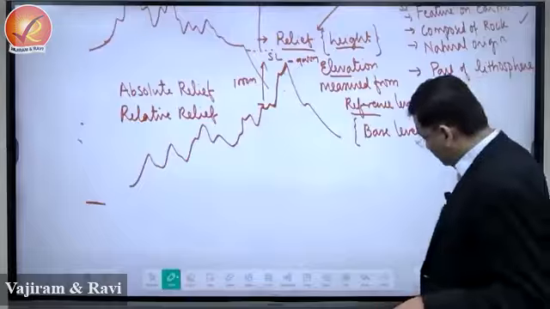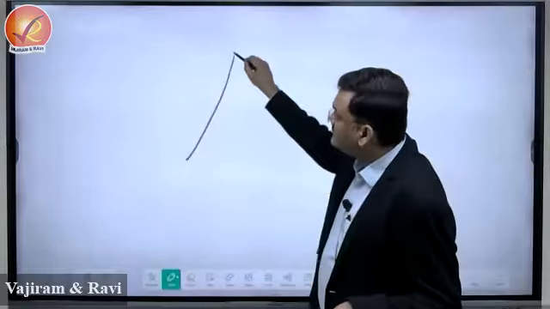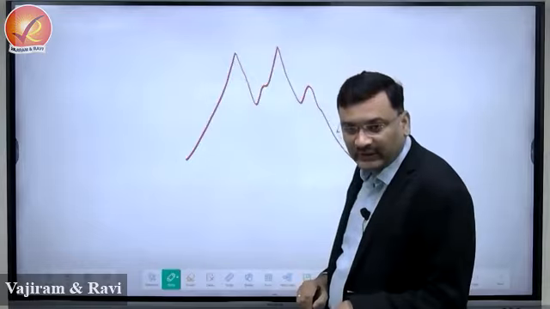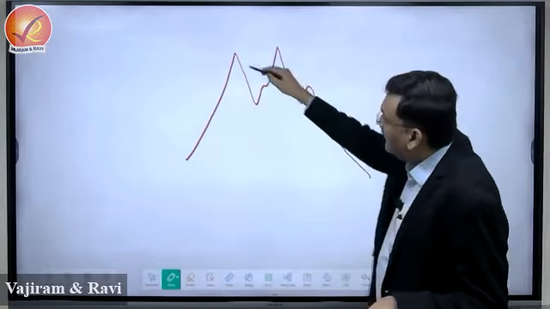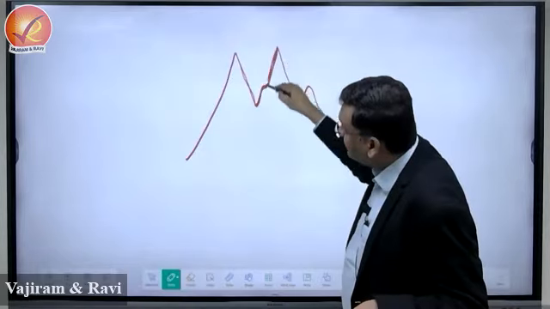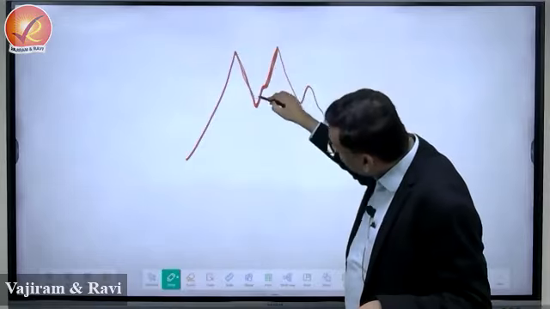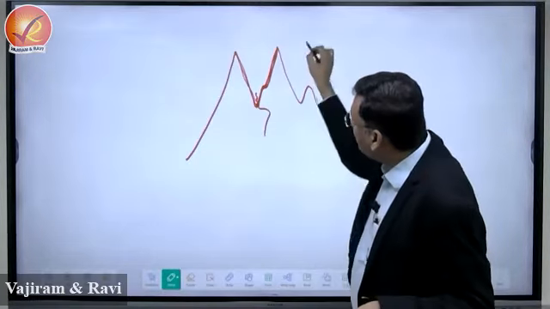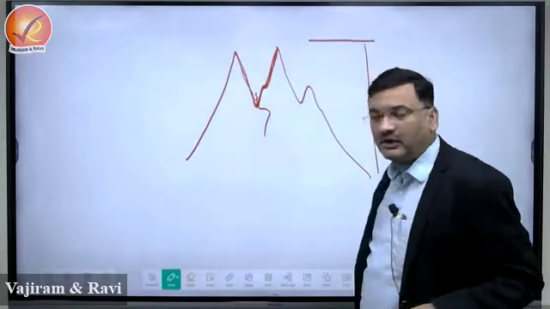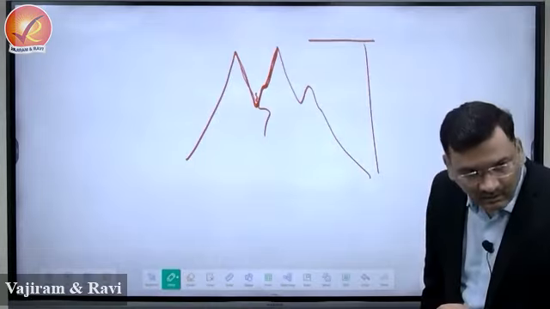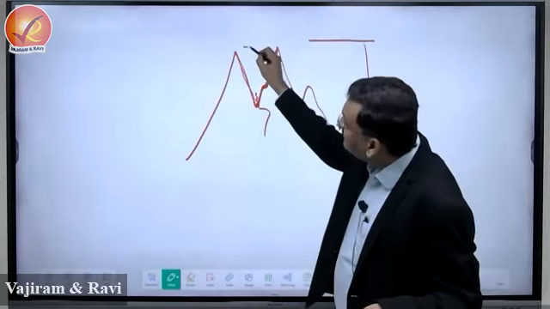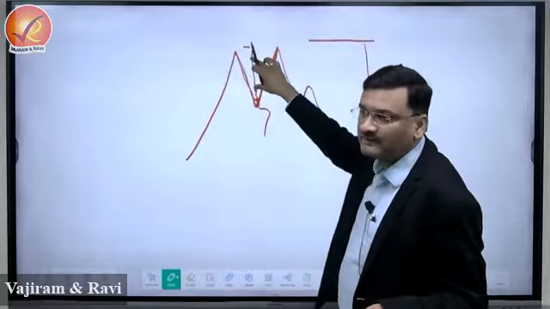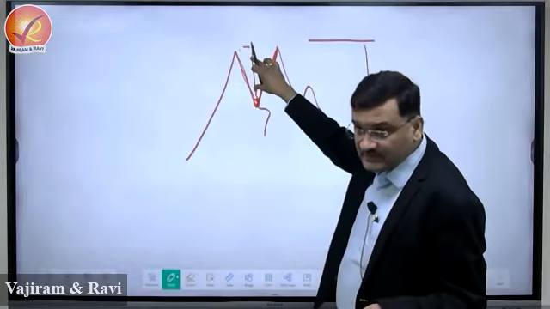ठीक है? So now see, here is a mountain like this. ठीक है? This is a mountain. अब देखिए, and what is this structure? This is a valley. ठीक? And here in this valley the river is flowing. ठीक? Now you are measuring the height of this mountain from the sea level. ये क्या है? Absolute relief. Now you are measuring the depth of the valley from the highest point. This one is what? This is relative relief.